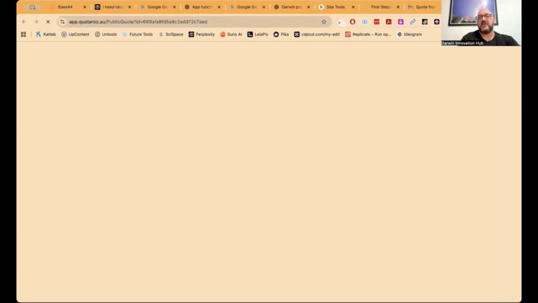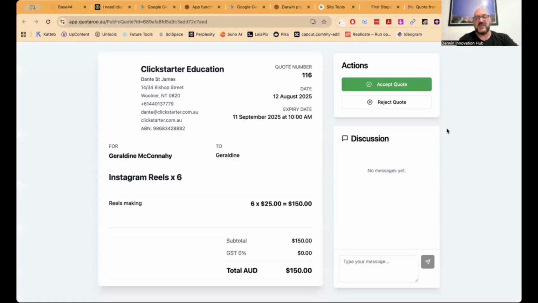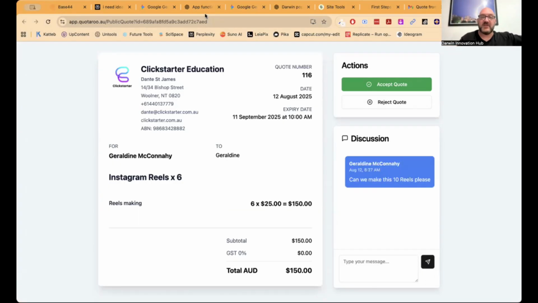So you can go to the quote, it will open the quote up and then allow that person to accept the quote or interact with it, like leave you messages about that quote. And they might say, for instance, they can accept it, reject it, or they could say something like, can we make this 10 reels, please? And that will then go back to your account, prompt you to say you've got that. So if I go back in here, so you've got to know what you want to build in these things. This is not just me showcasing what I've done. This is more a case, I want you to see what is actually possible.